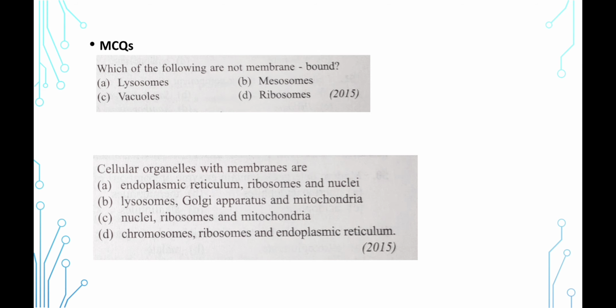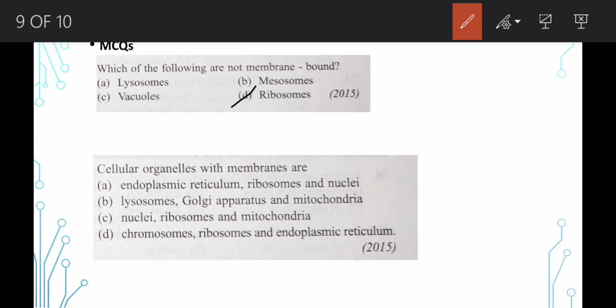So these are the multiple choice questions based on the topic we discussed. Please answer these. Which of the following are not membrane bound? As we saw, ribosomes are not membrane bound. Next question, cellular organelles with membranes are. Based on the first question, we can easily eliminate whichever option contains ribosome, that cannot be the answer. So B is the answer. Lysosomes, Golgi apparatus and mitochondria contain membrane.